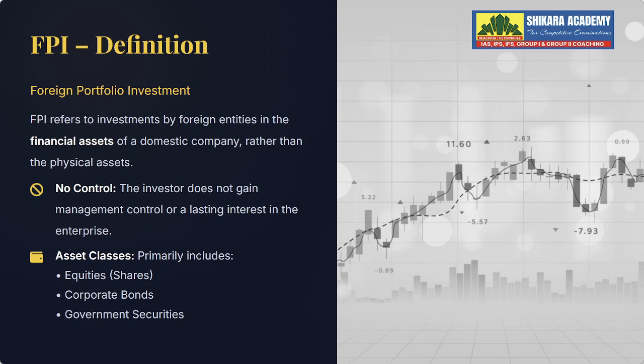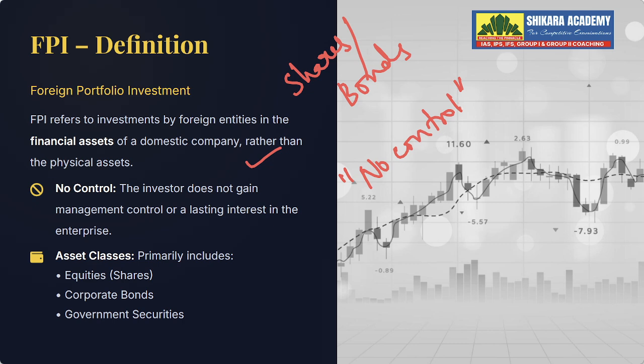Got it? Now let's discuss FPI. The second type is FPI. Here, foreigners are not coming to build anything. They just buy shares or they just buy bonds. Here, the important point is there is no control for them. It's just investment, so they are like investors. They're not like owners.